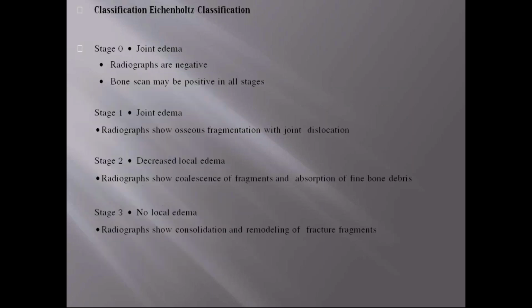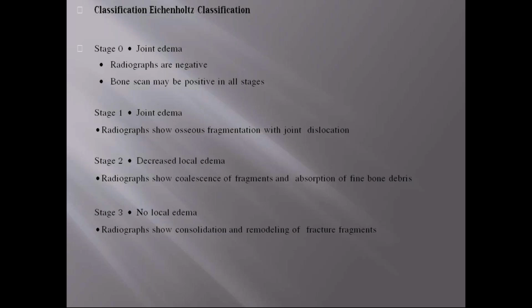Coming to the classification, it's the Eichenholtz classification. There are 3 stages. In stage 0, there is joint edema, radiographs are negative, and bone scan is positive. So you cannot diagnose through radiographs in this stage. In stage 1, joint edema is present. Radiographs show osseous fragmentation with joint dislocation.